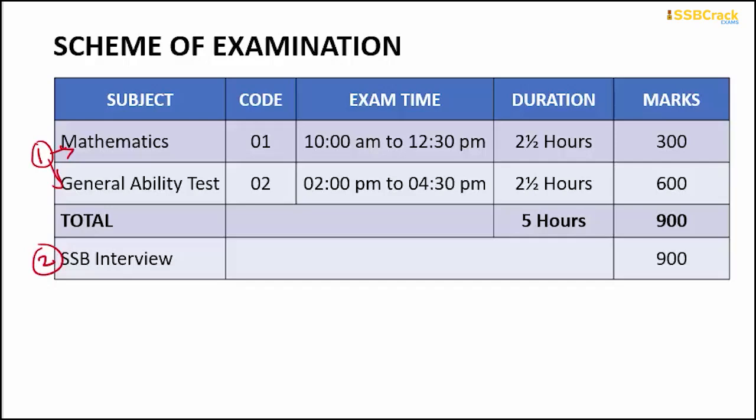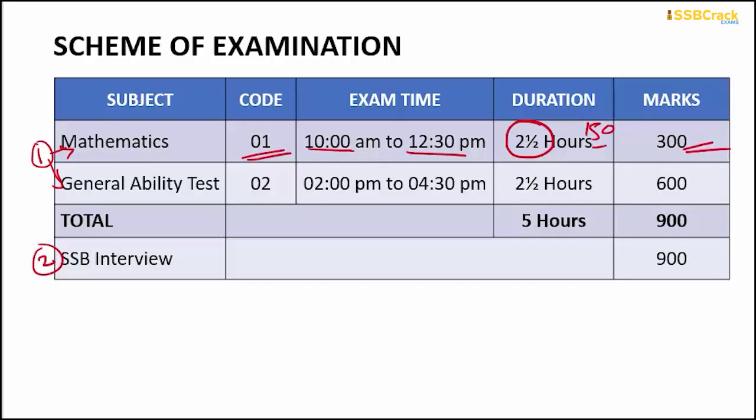In mathematics, which is coded as 01, the exam time allotted for the maths section is usually 10 AM to 12:30 PM, which means 2.5 hours are allotted to the maths section. That is 150 minutes. Now, the marks allotted to maths are 300.